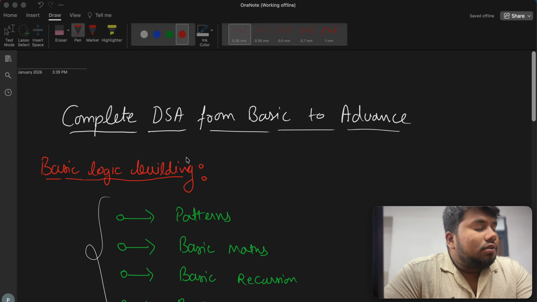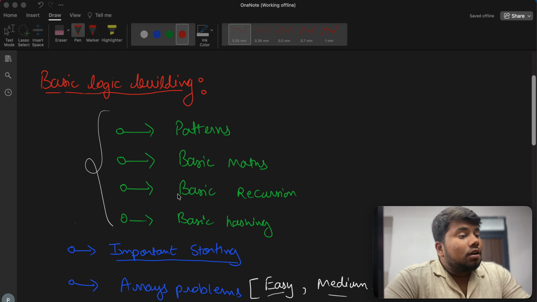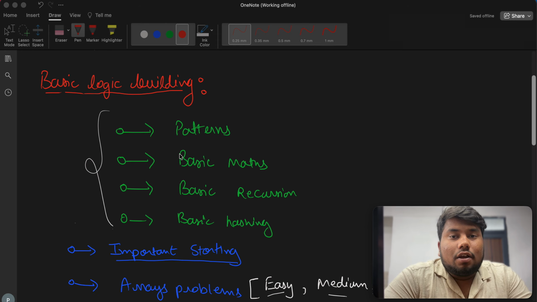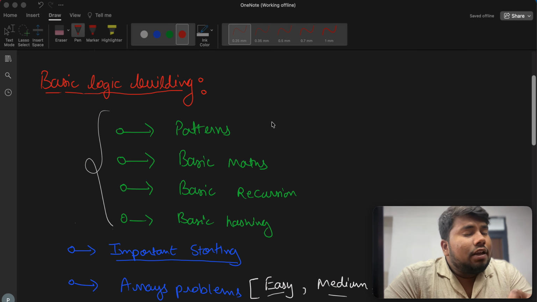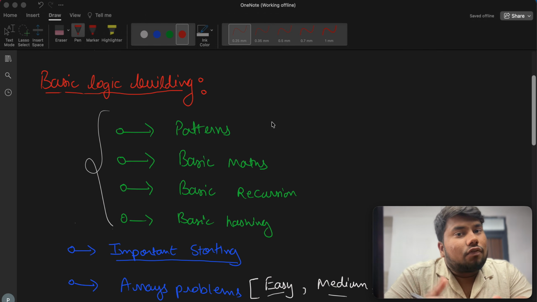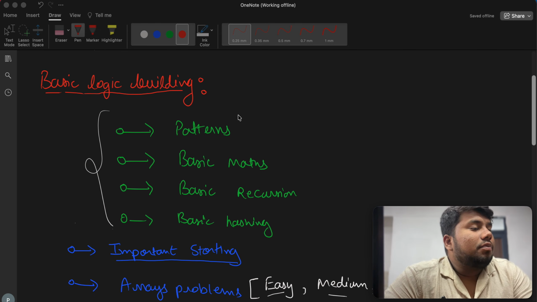Now see guys, the first thing we have to do is create interest, and know how you should do coding daily. Because if you are doing something daily, you continue with it. So in order to do that, you have to create interest first. For that, I have written something here. That is patterns, then we have basic maths, then basic recursion, and then basic hashing. These are some of the important things in order to write code and to optimize code.